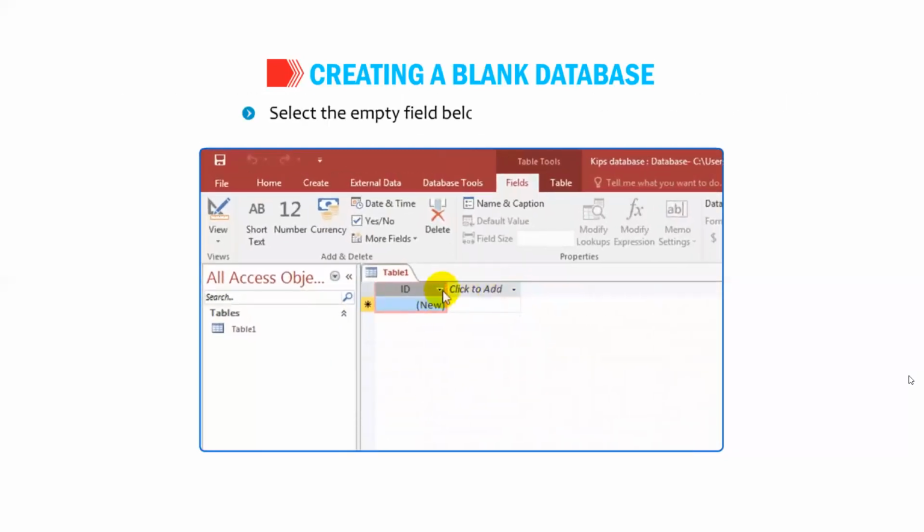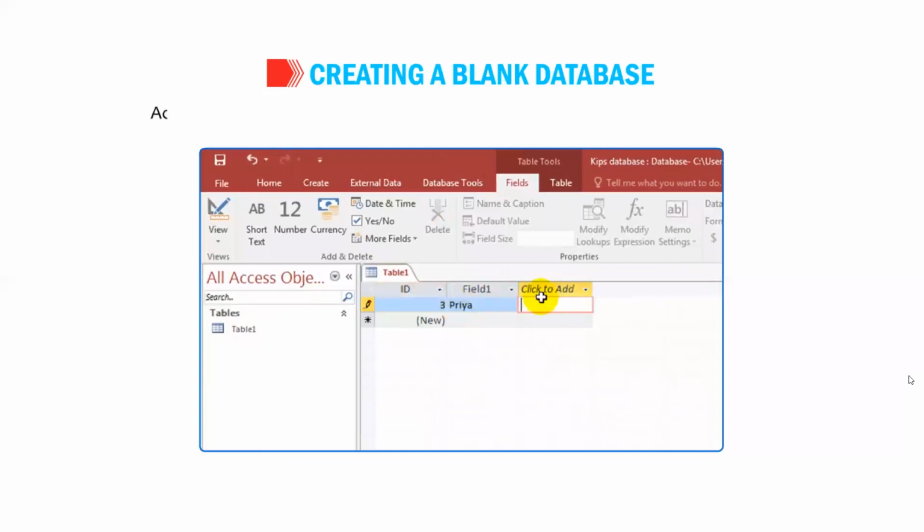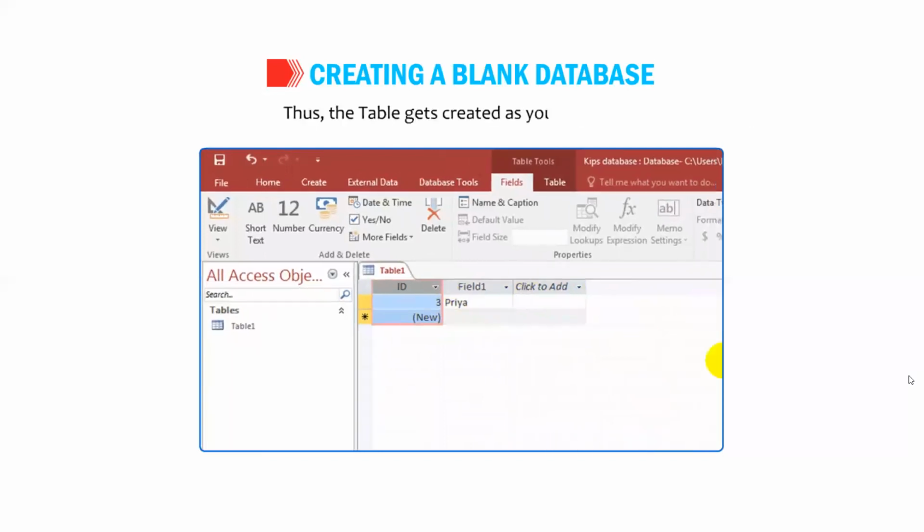Select the empty field below Click to Add in the table. Enter data, say Priya, and then press the Tab key to move to the next field. When a new column is added to the datasheet, a new field is defined in the table. Access automatically sets each field's data type based on the data that you enter. Thus, the table gets created as you enter data.